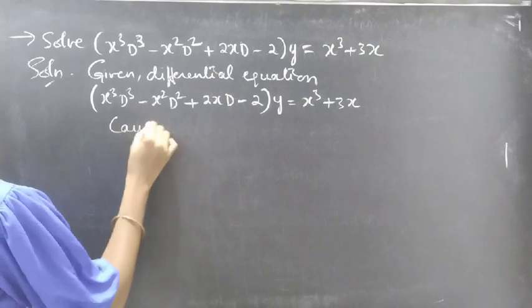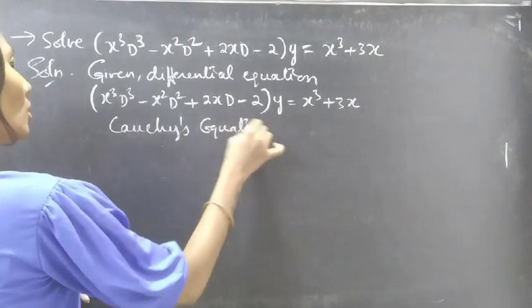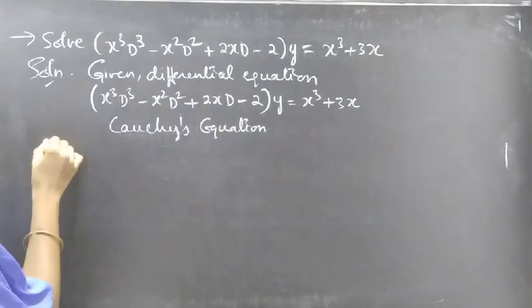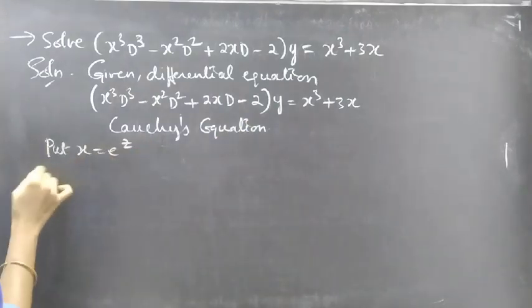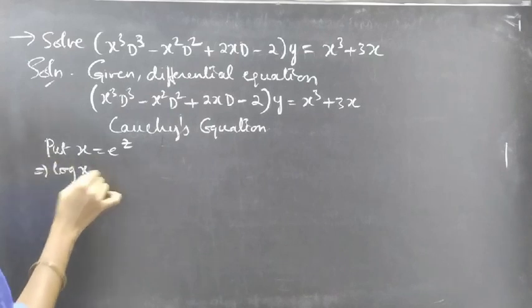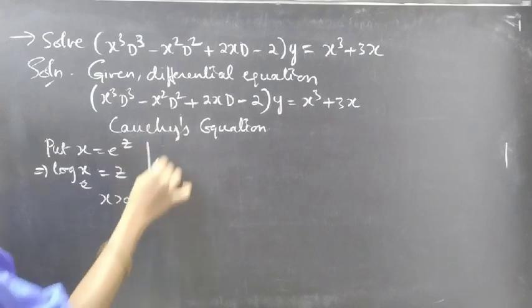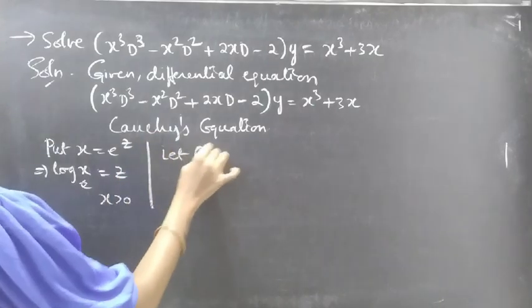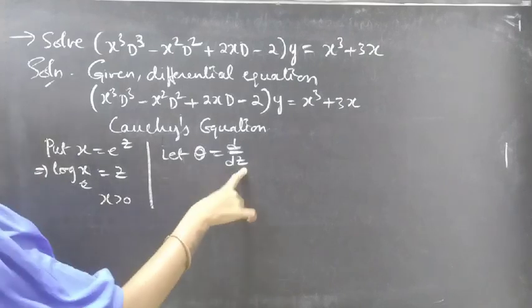Which is a Cauchy's equation. Now let's make the substitution. Put x equals e power z, then log x to the base e equals z for x greater than 0. Let theta equals d by dz. Here theta is a differential operator with independent variable z.